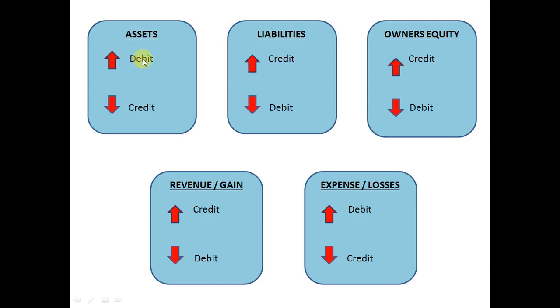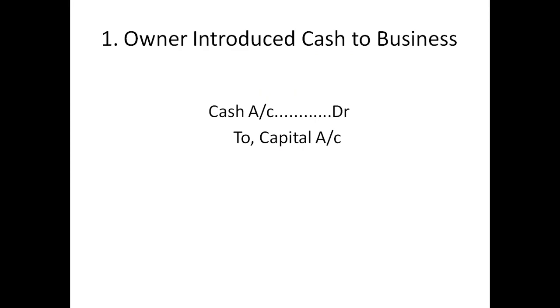So the ledger to be debited will be cash in this case. And in owner's equity, the capital is increasing, we should credit it. So the ledger to be credited will be capital account, and the entry will be cash account debtor to capital account.